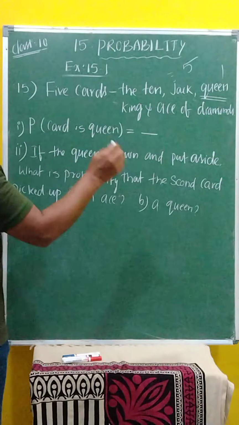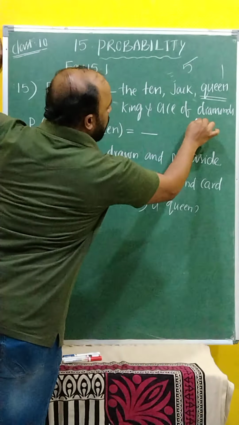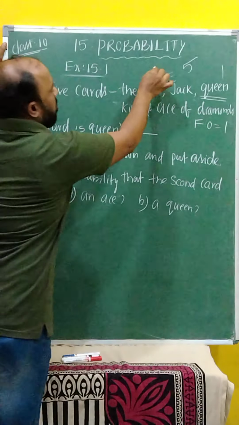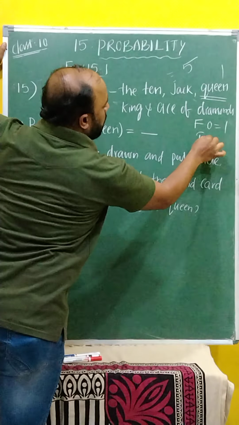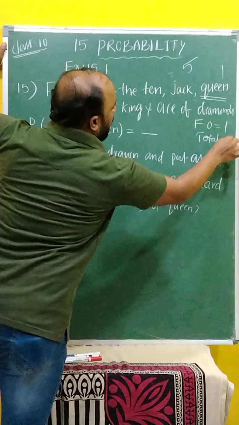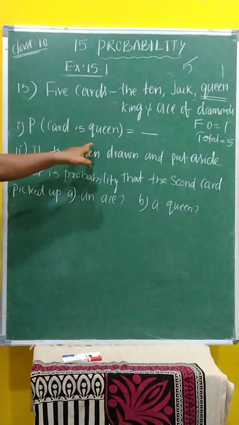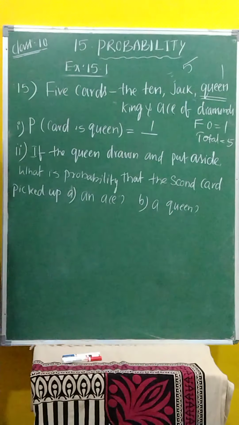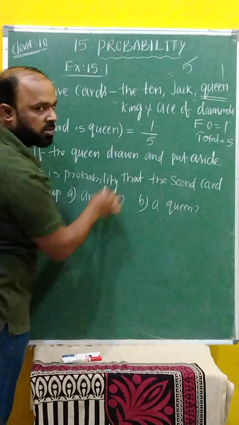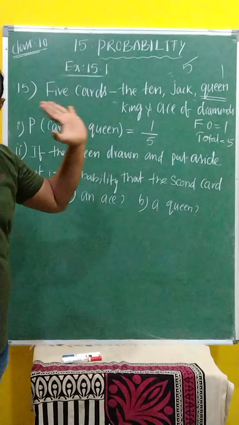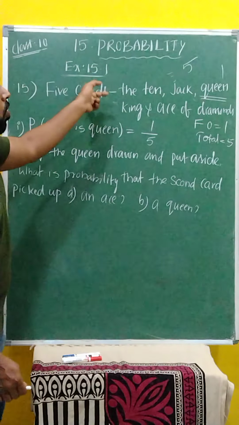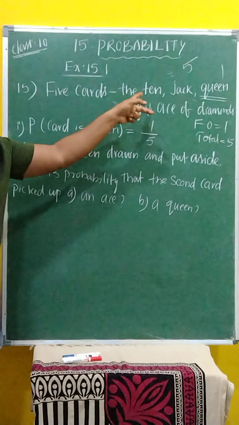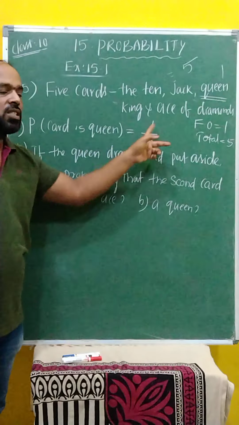That is the question. Favorable outcomes is equal to only 1 we have. Total number of outcomes, how many are there here? Total is equal to 5. Then the probability of a queen is favorable outcomes by total number of outcomes. The answer is 1 by 5. Clear, children? Total 5, if you take a card, the probability of a queen is 1 by 5.